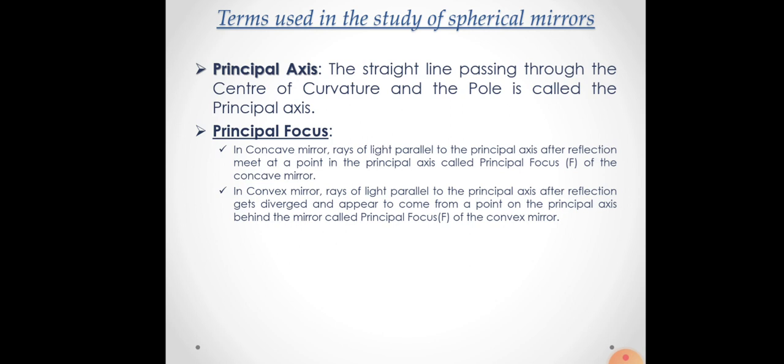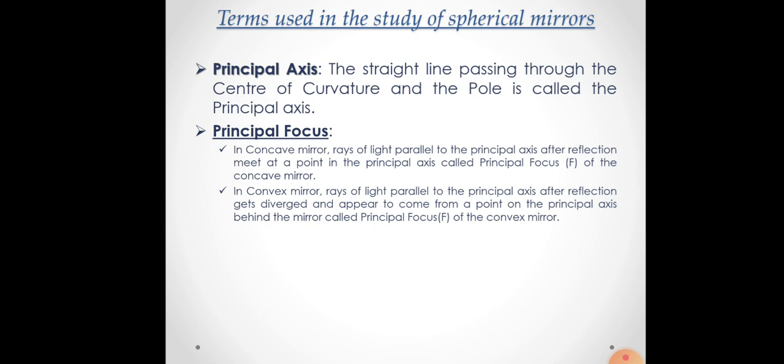Whereas in case of convex mirror, rays of light parallel to principal axis after reflection get diverged and appear to come from a point on the principal axis behind the mirror called principal focus of the convex mirror. So in case of convex mirror, when rays of light parallel to principal axis touch the mirror, it gets reflected.